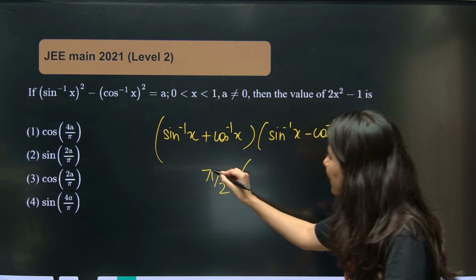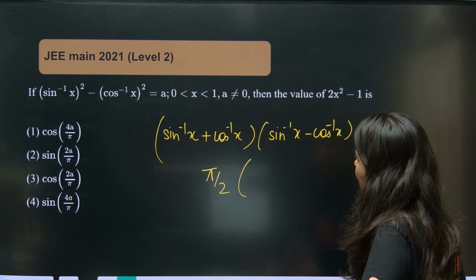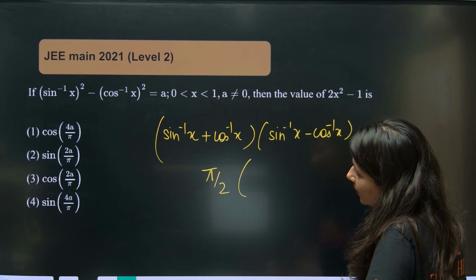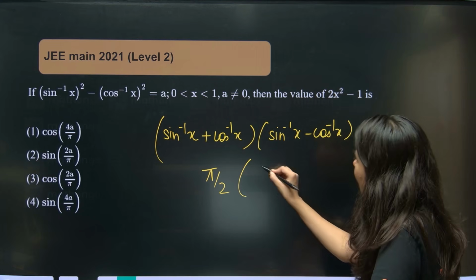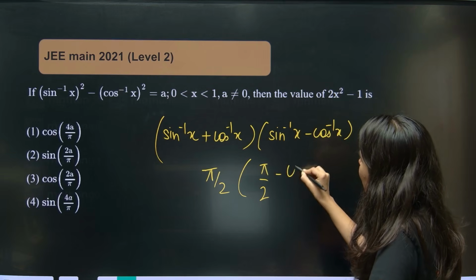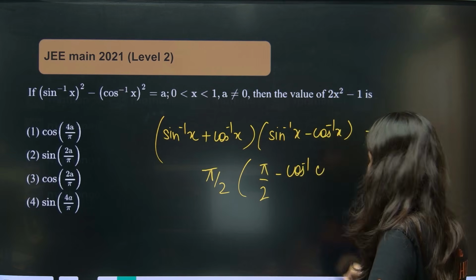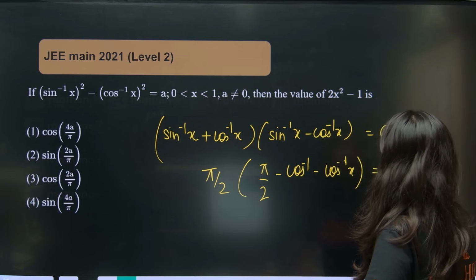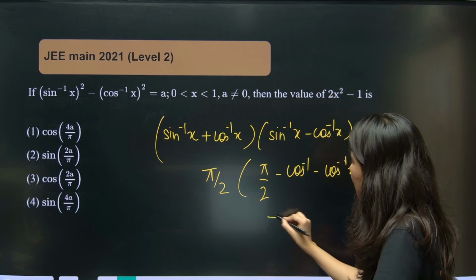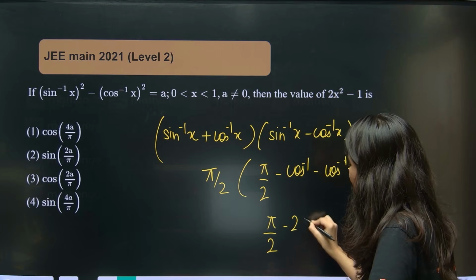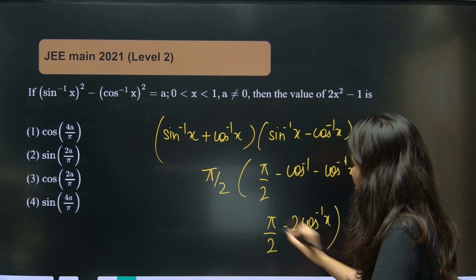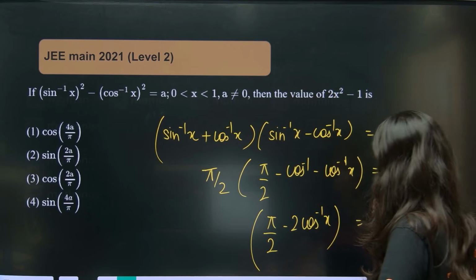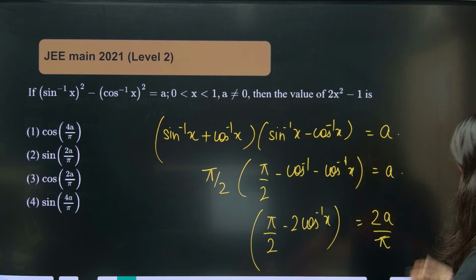So let's do one thing this time. I will convert this into cos inverse. Let's see. If not, then we'll come back and redo it. And I am going to tell you why you pick cos inverse this time. 2a by pi, right? 2a by pi.